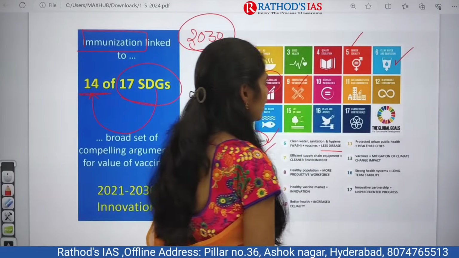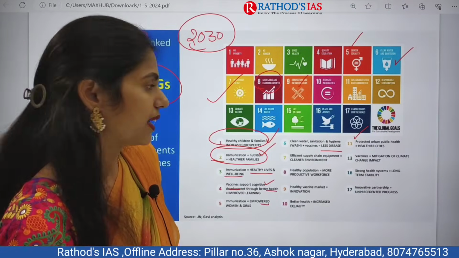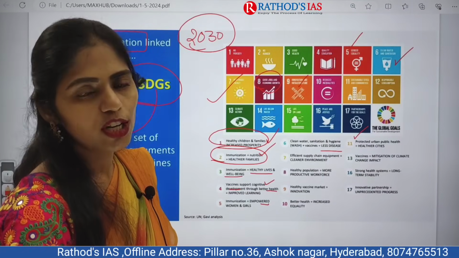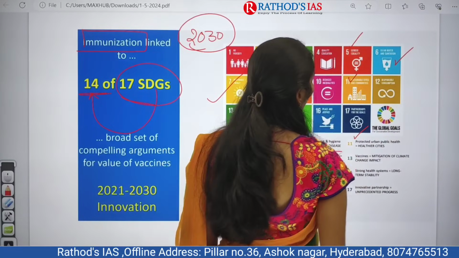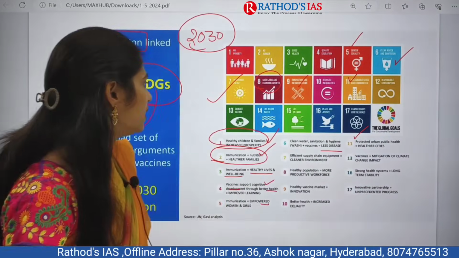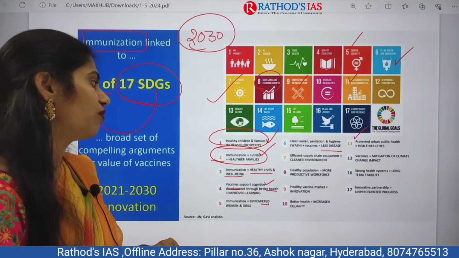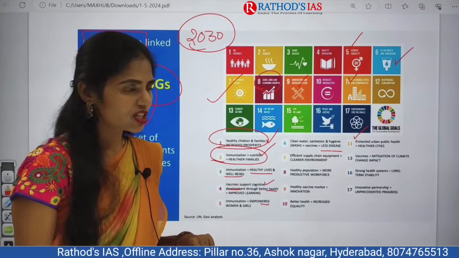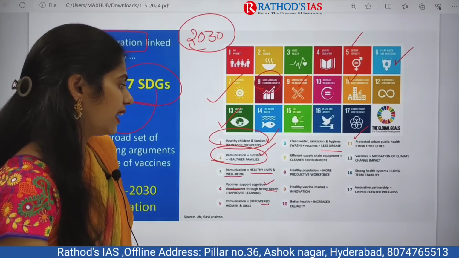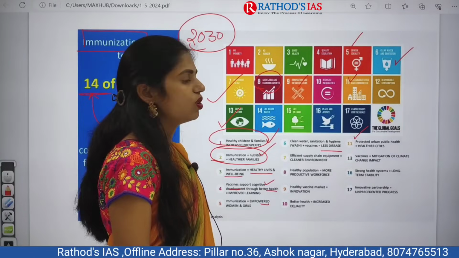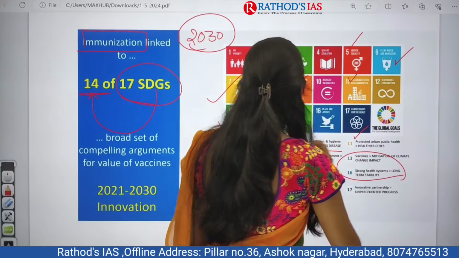And next, when we go for immunization, it will also protect urban public health, so that we can ensure healthier cities through Sustainable Development Goal 11. And next here is climate action. Vaccines can also be helpful for mitigating the impact of climate change, so we can achieve Sustainable Development Goal 13. And next, with immunization we can also ensure strong health systems and long-term stability.